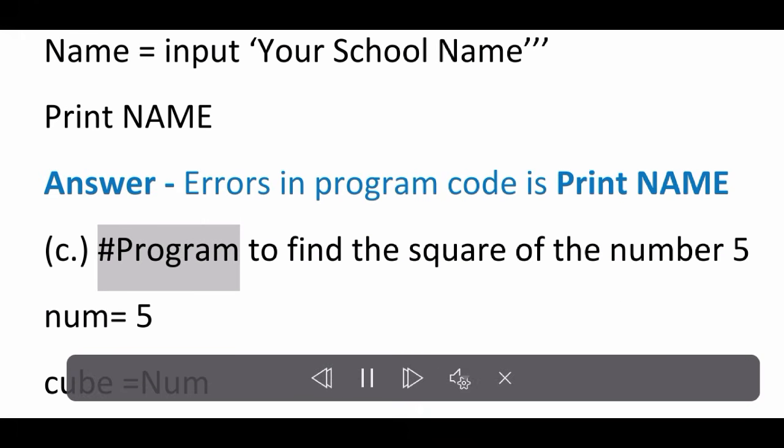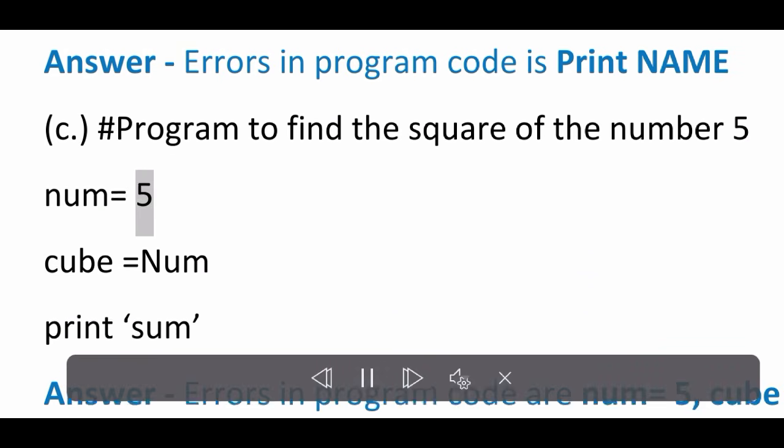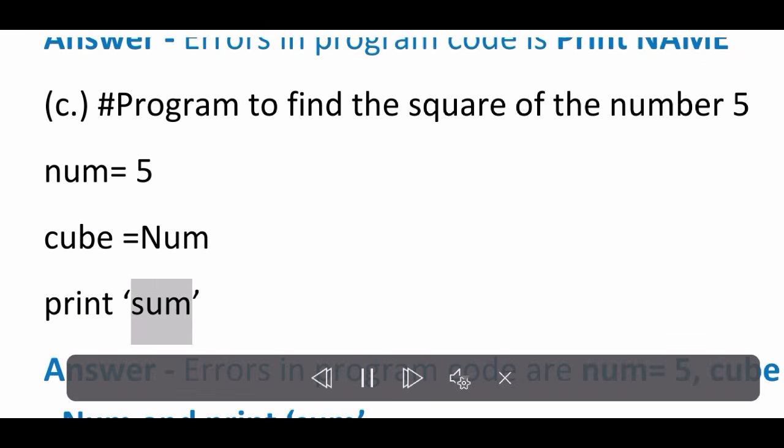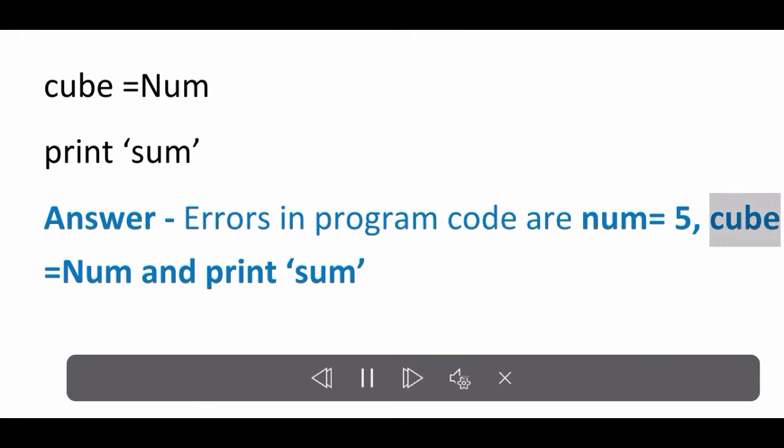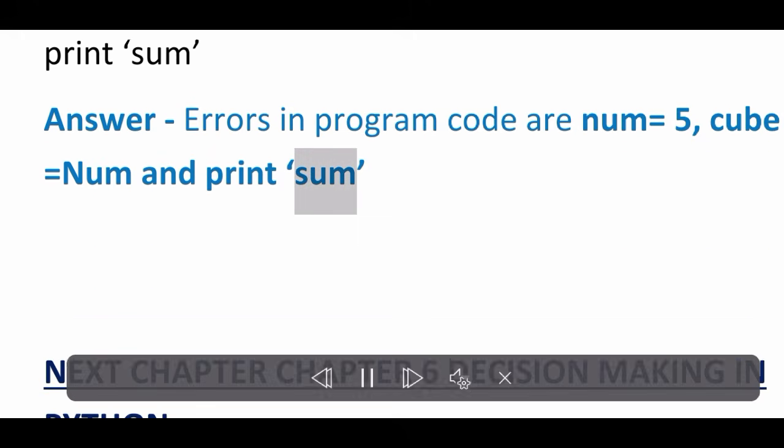C. Hashtag program to find the square of the number 5. num = 5, cube = num, print sum. Answer: The errors in the program code are num = 5, cube = num and print sum.